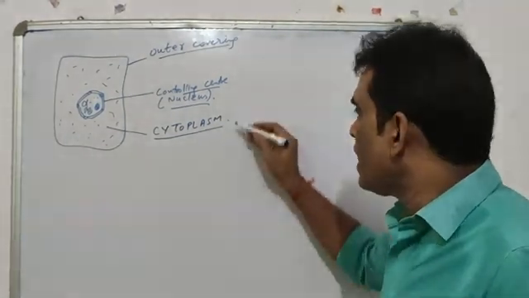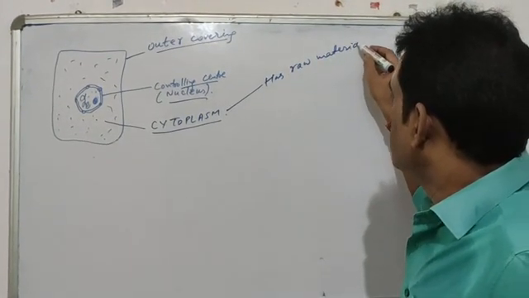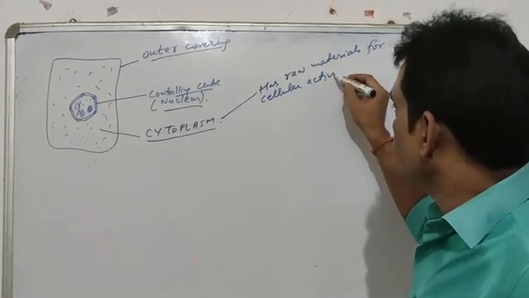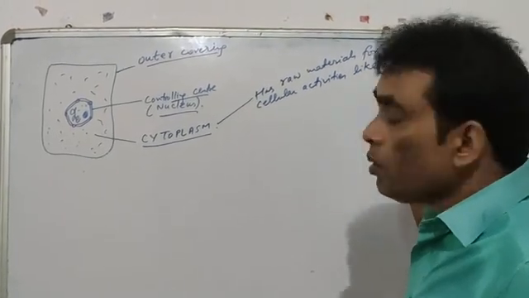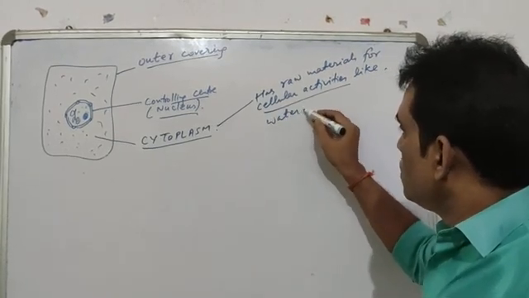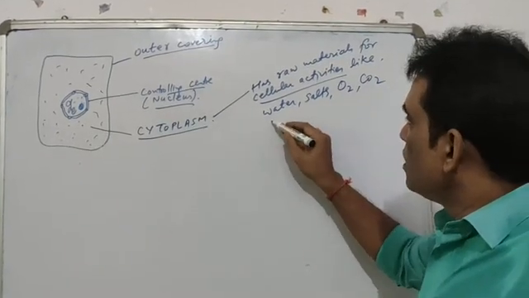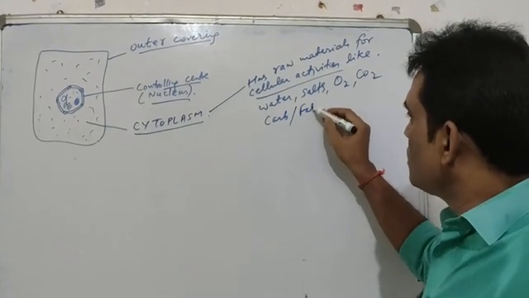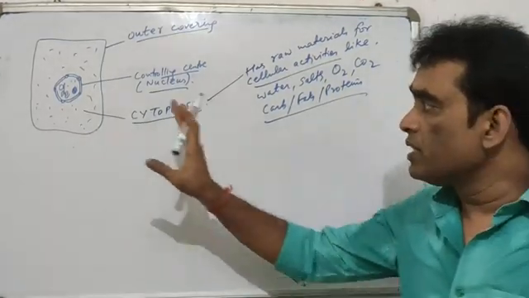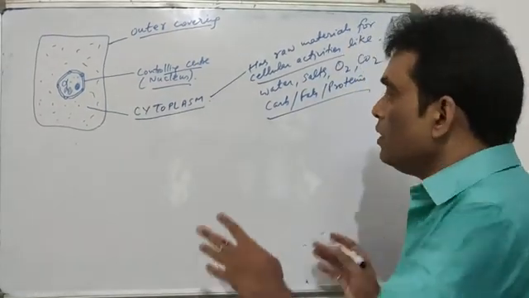The cytoplasm has the raw materials for cellular activities. What are the raw materials? The raw materials it supplies are water, salts, oxygen, carbon dioxide, carbohydrates, fats, proteins, all the things which are necessary for cellular activities are present in the cytoplasm, and they are used by a cell. When we say the cell performs certain functions, we mean to say this.